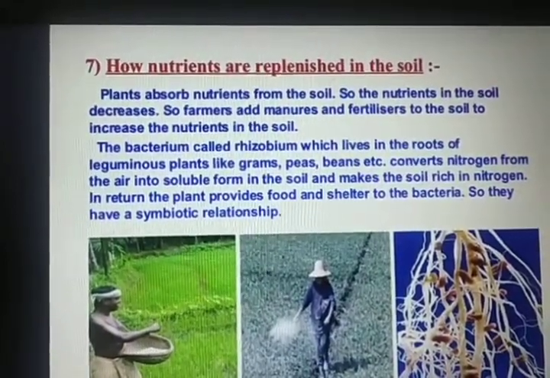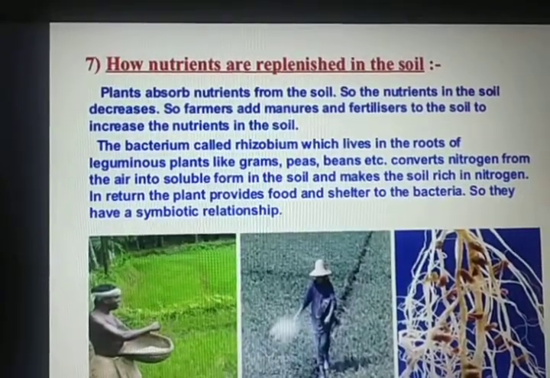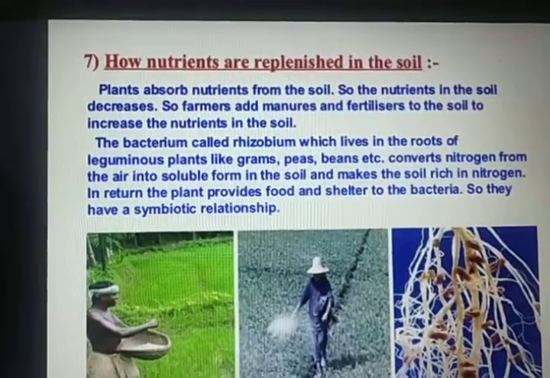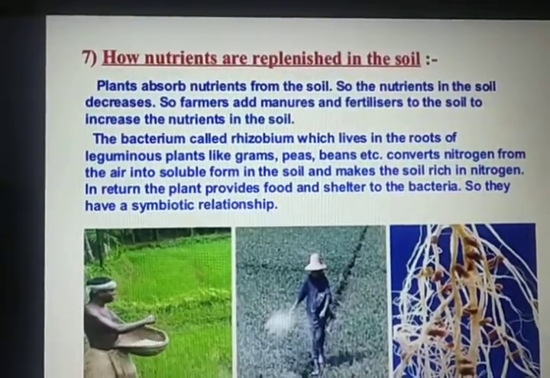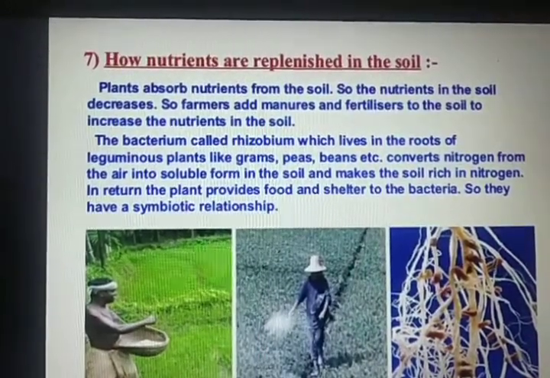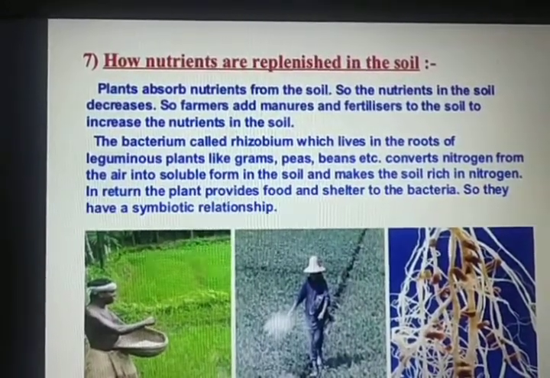So let's see. Plants absorb nutrients from the soil. So the nutrients in the soil decrease. So farmers add manures and fertilizer to the soil to increase the nutrients in the soil.